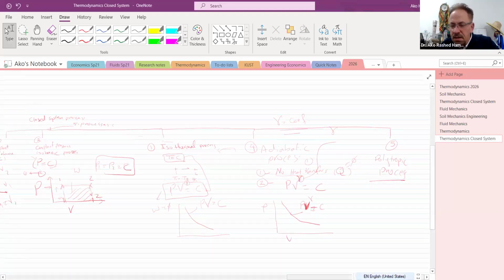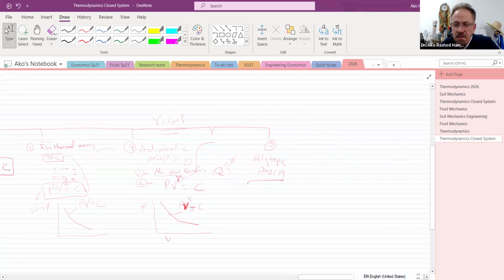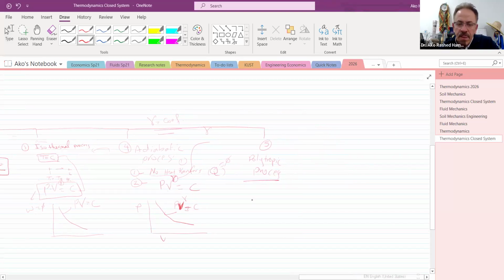Exactly, it is like adiabatic, but with a change. In adiabatic there is no heat change, Q equal to 0. Here we have Q not equal to 0. That's the difference between polytropic and adiabatic.